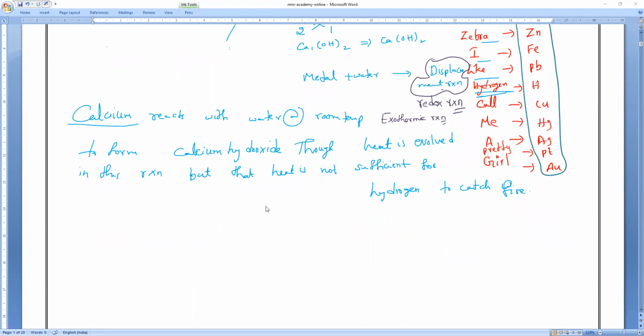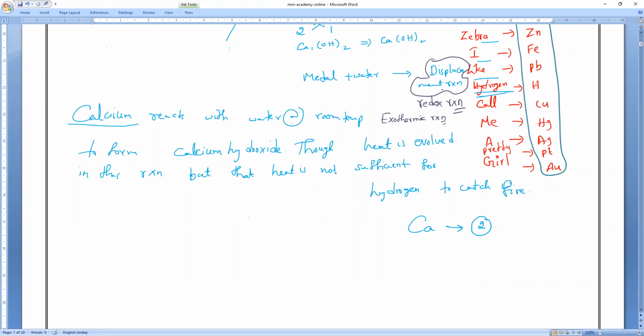Calcium valency is how much? 2. Speak loudly. Calcium valency is how much? 2. Understand? So I ask a CBQ question, you can all write the question. Write an equation of a metal reacting with cold water. Keep it in mind, not just water. Reacting with cold water, whose valency is 2.